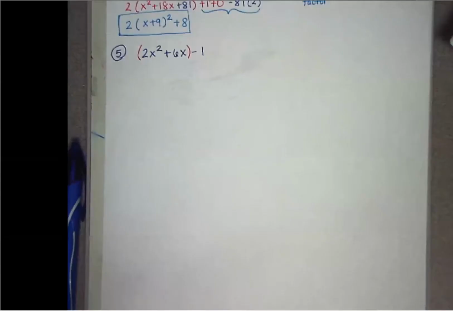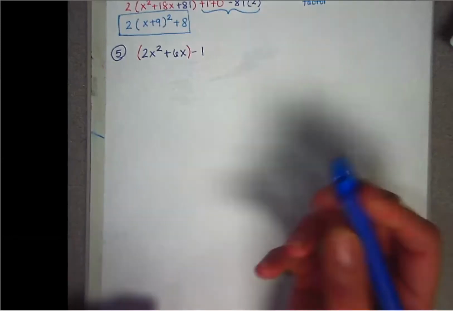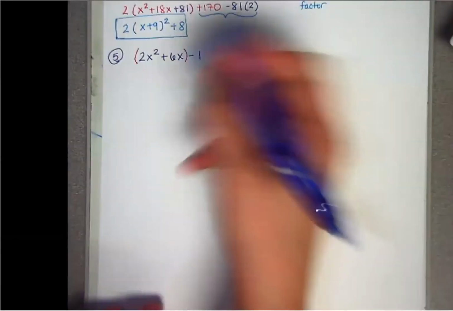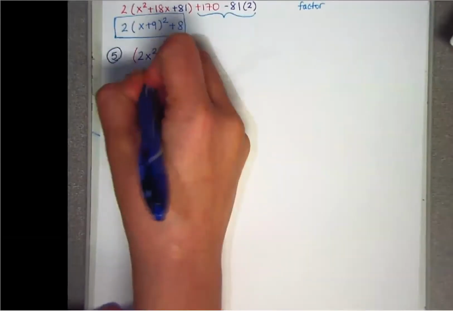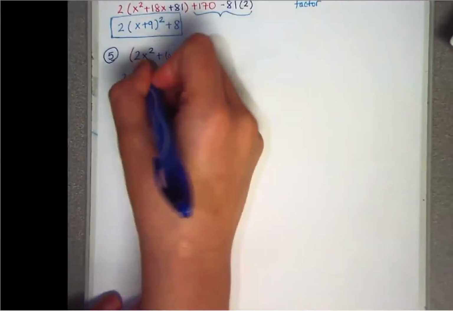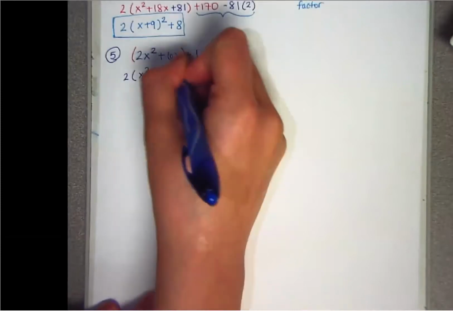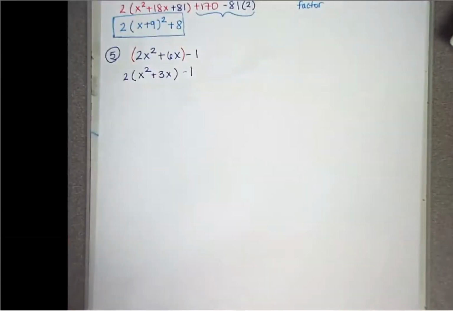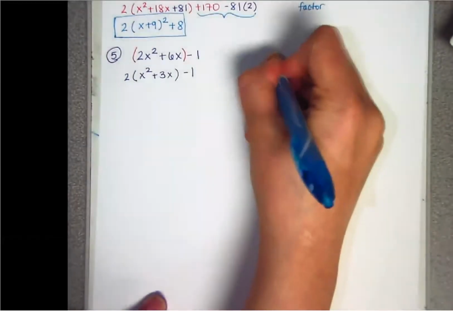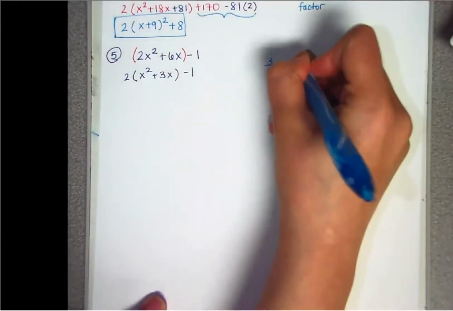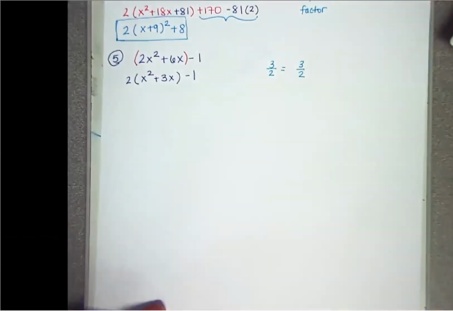Okay, so before you guys answer the next one, I'll do this part. So you have to reduce by 2 because that's what's in front of the x squared. And that's going to give us x squared plus 3x minus 1. Then I'm going to take b and divide it by 2. So 3 divided by 2, I'm going to leave it as a fraction. So it's going to stay 3 over 2.